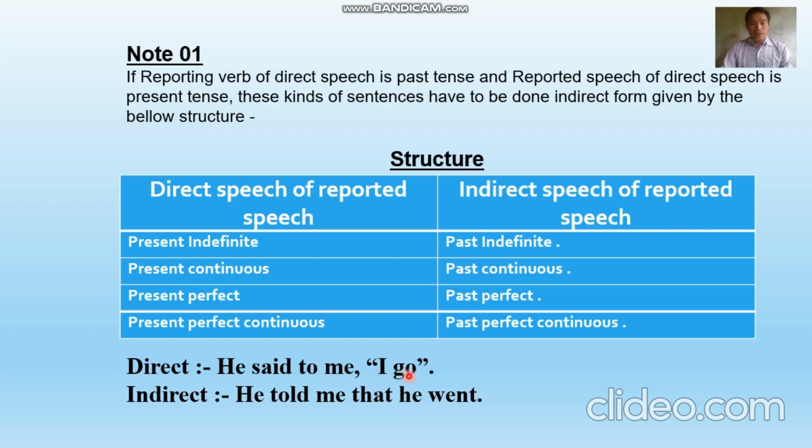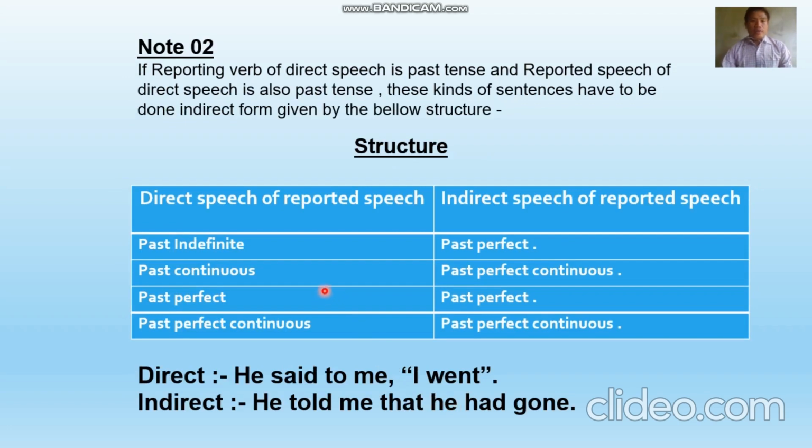Then being present indefinite tense, we have to use past tense. So 'I go' becomes 'he went'. In past indefinite tense, we have to know the structure: subject plus verb of past form. So I am using here 'go' in the second form. Hope you understand, dear student. Now we can go to our next slide.